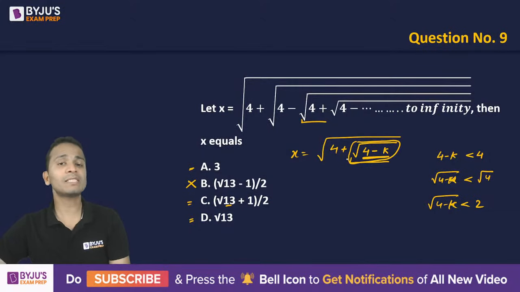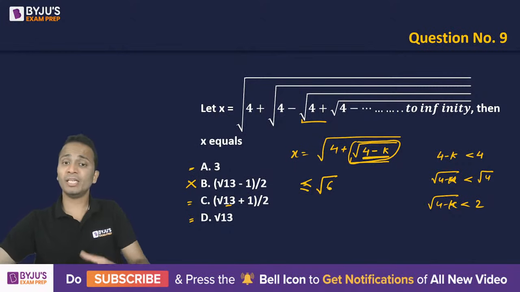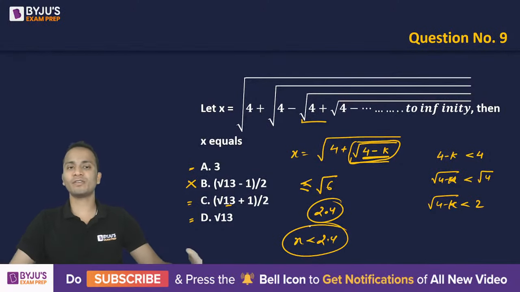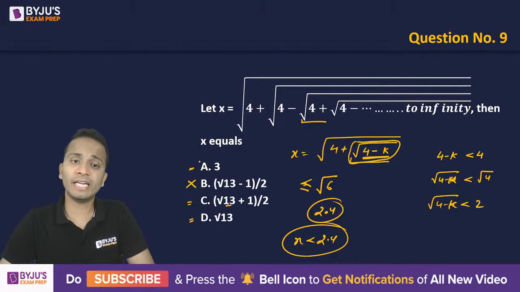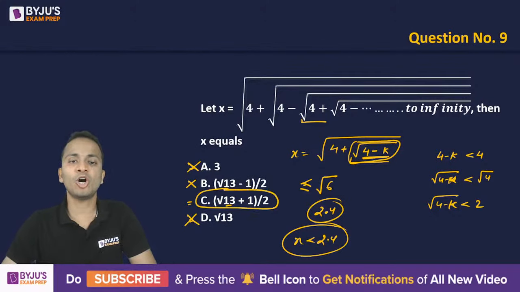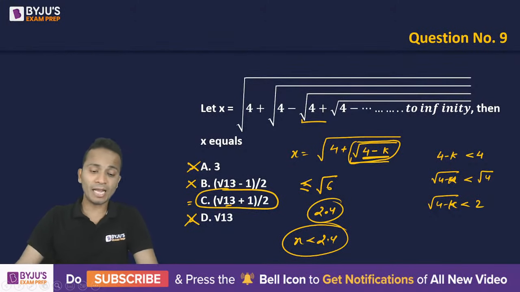Now 4 plus a number which is less than 2 will be less than 6. So this particular portion should be less than root 6. Now what is the approximate value of root 6? It is 2.4. So x should be less than 2.4. That's it, your problem is solved. On the basis of this, you can definitely eliminate option A as well as option D. The leftover option is option C, which can be marked as your answer.